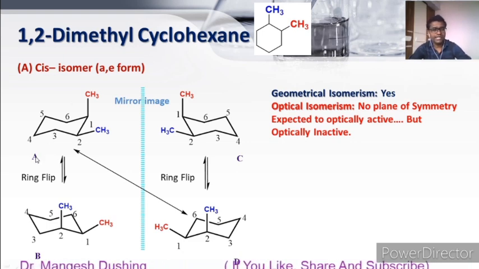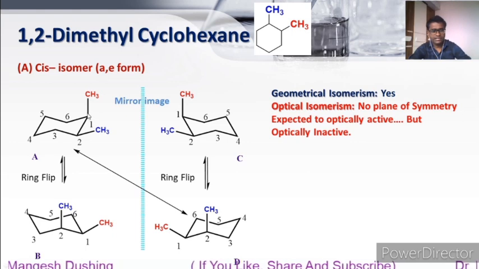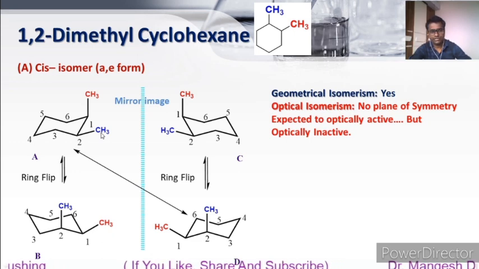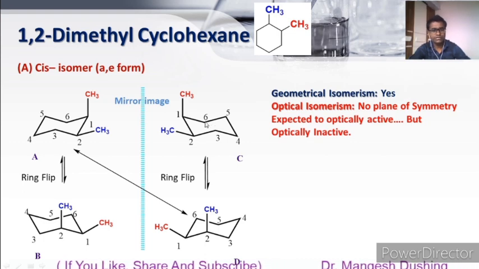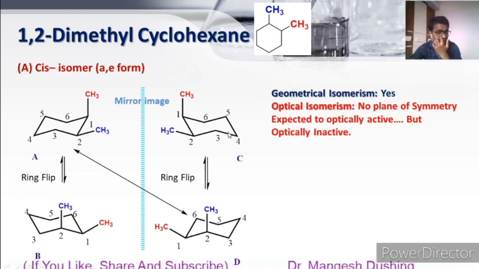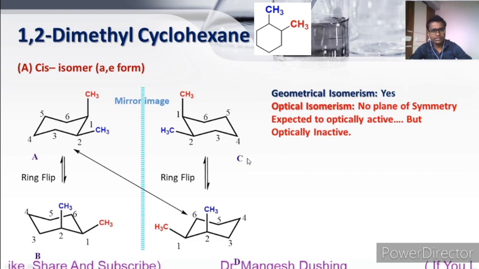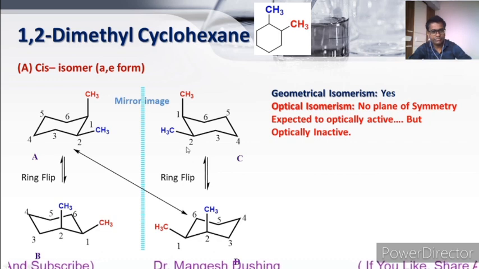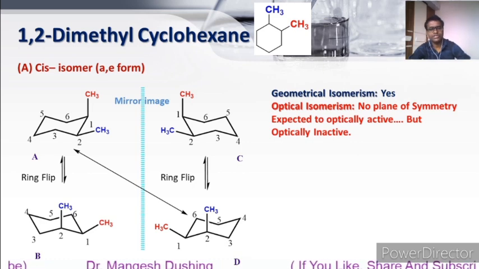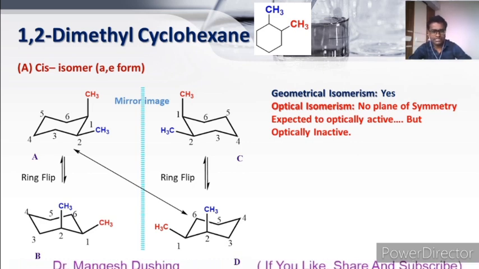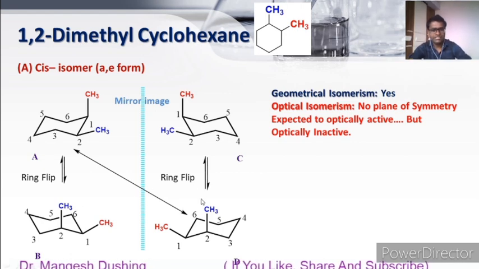See here, compound A: axial, and right-handedly, the second methyl is equatorial. This is the mirror image of this compound. Axial, and right-handedly there is no methyl group, so these two mirror images are non-superimposable, so that should be optically active. But after ring flipping, this C structure is converted to D. So this axial methyl is converted to the equatorial position while this equatorial methyl is converted to the axial position. Now as we know, in cyclohexane all carbons are the same, and these are the methyls, both methyls are the same.